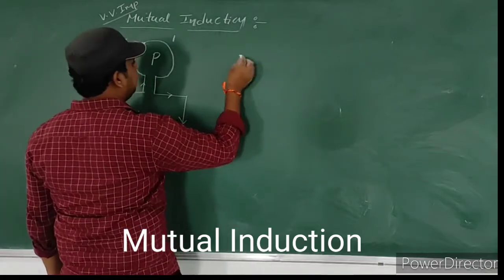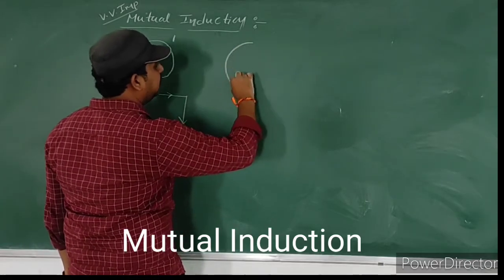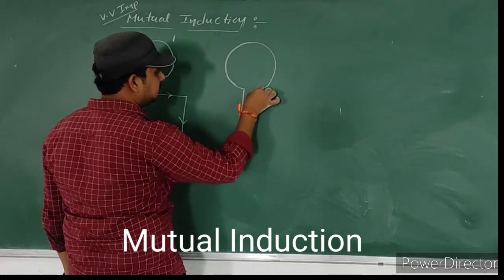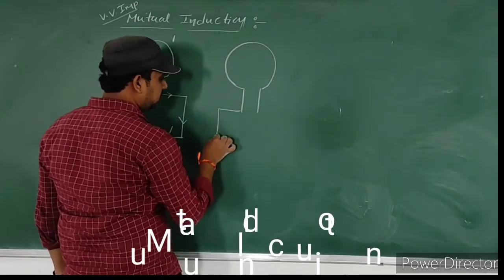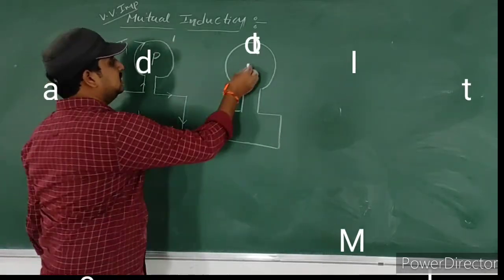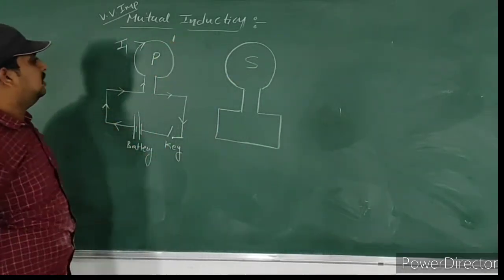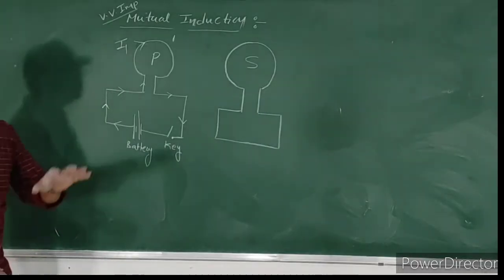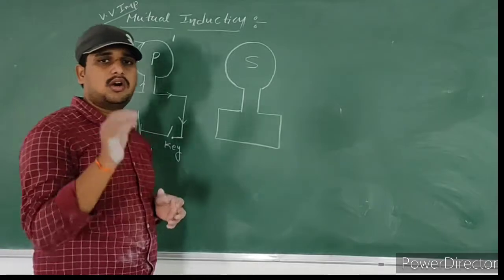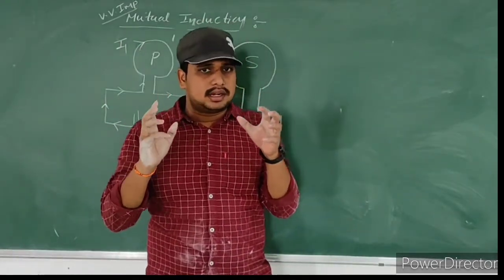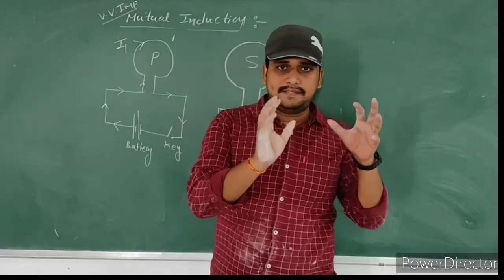Next, we place a secondary coil nearer to it. This is the secondary coil. So what will happen? Just think. According to Oersted, every current carrying conductor produces a magnetic field.